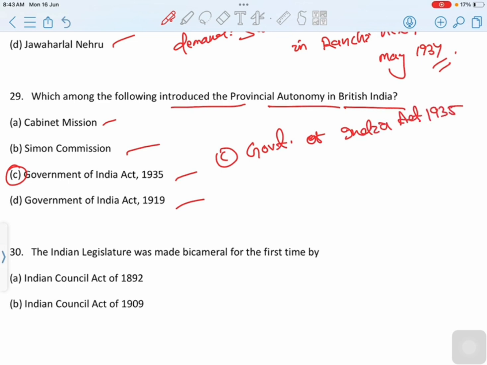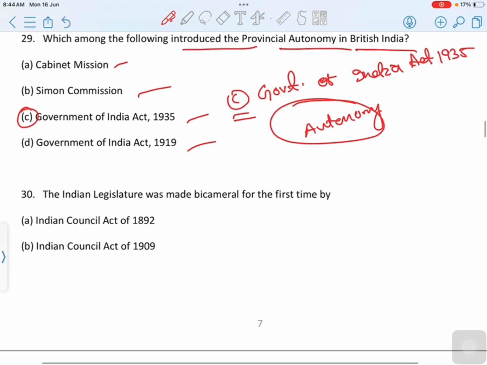1935. Provincial autonomy in British India was initially introduced by the Government of India Act 1919, in which central control over provinces was relaxed by separation of central and provincial subjects. It also separated the provincial budget from the central budget and authorized provincial legislatures to enact their budgets. The Government of India Act 1935 further extended and established provincial autonomy. Okay, correct option is option C, Government of India Act 1935.